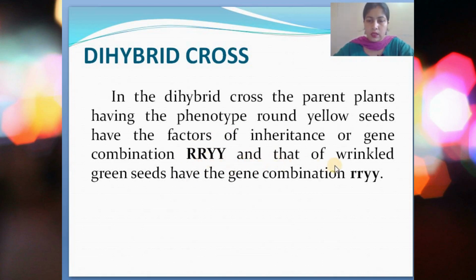The wrinkled green seeds' gene combination is written as small r, small r, small y, small y. Whenever characteristics are written in small letters, you should understand that it means a recessive characteristic, which doesn't get expressed if a dominant character is there with it. They get expressed only when they are purely recessive.